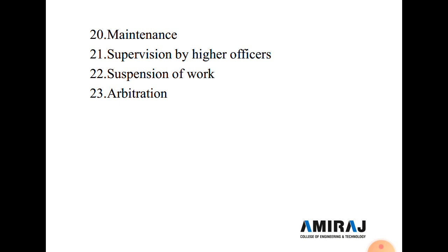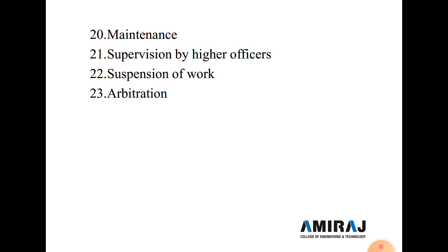Now next is suspension of the work. It is the 22nd type of condition of contract. If at any time the engineer in charge shall for any reason whatsoever require that the whole or any part of the work be suspended for any period, he shall give notice in writing ordering such suspension to the contractor, who shall thereupon suspend or stop the work totally or partially as the case may be. So here suspension of the work is an important point in the condition of contract.